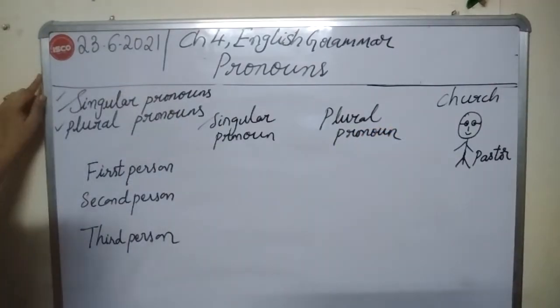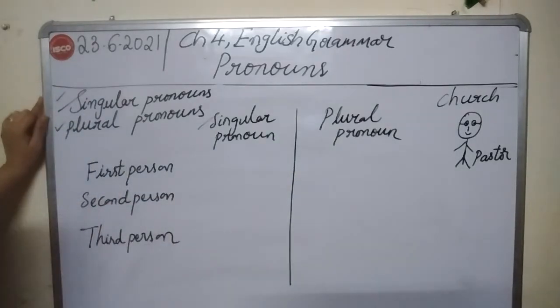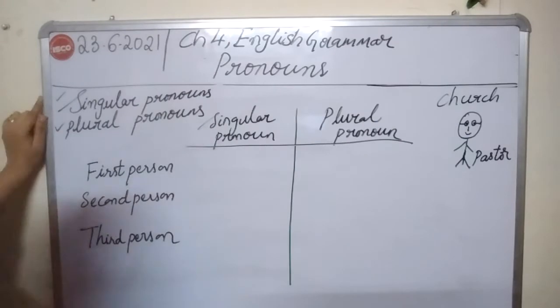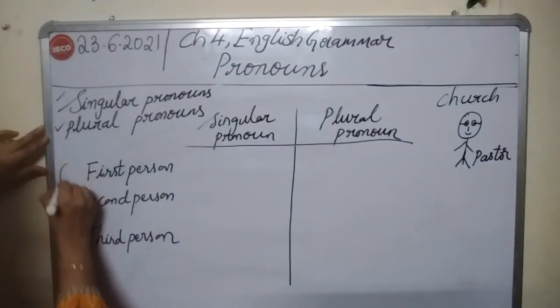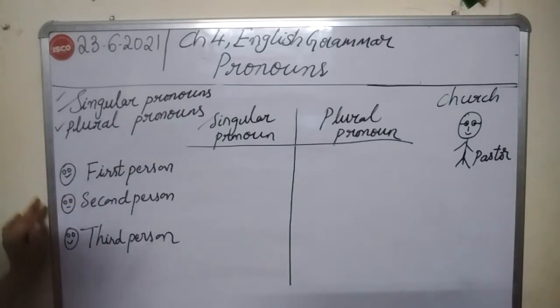Okay? Singular pronoun and plural pronoun, and here singular and plural, first person, second person, and third person. Okay?